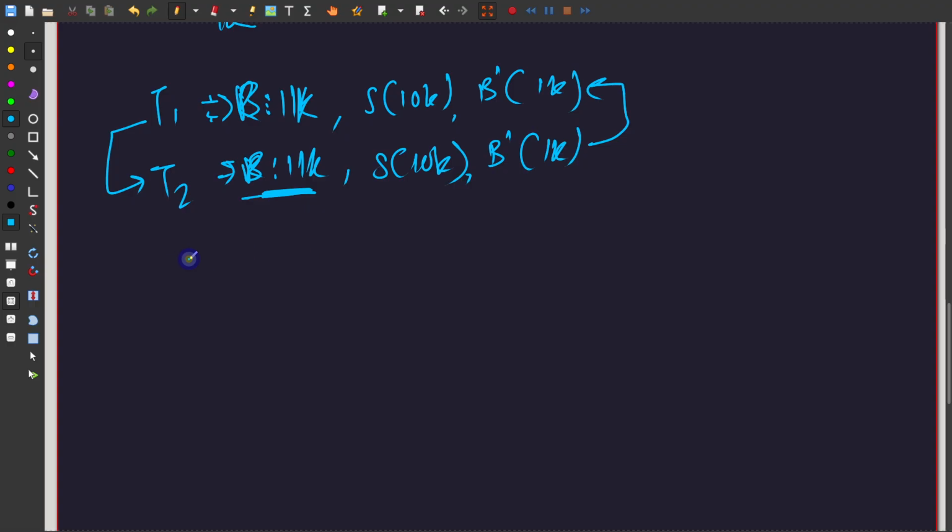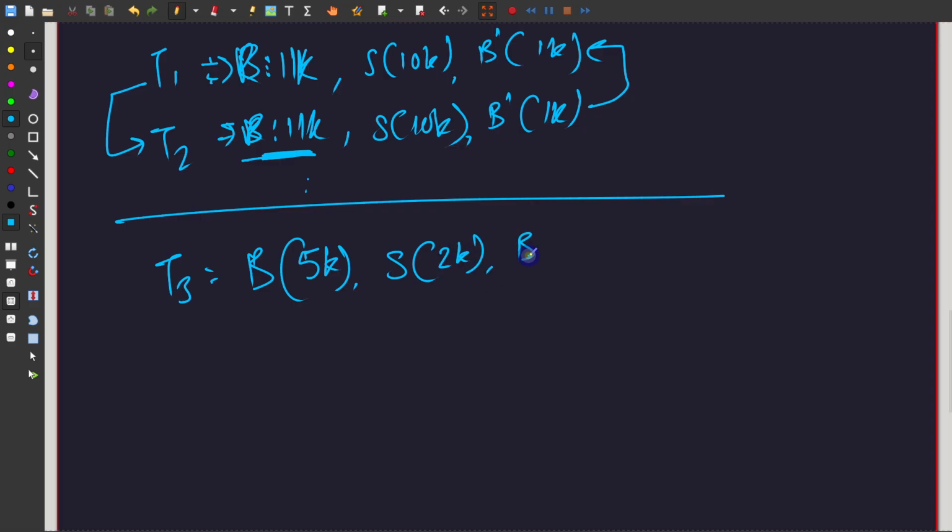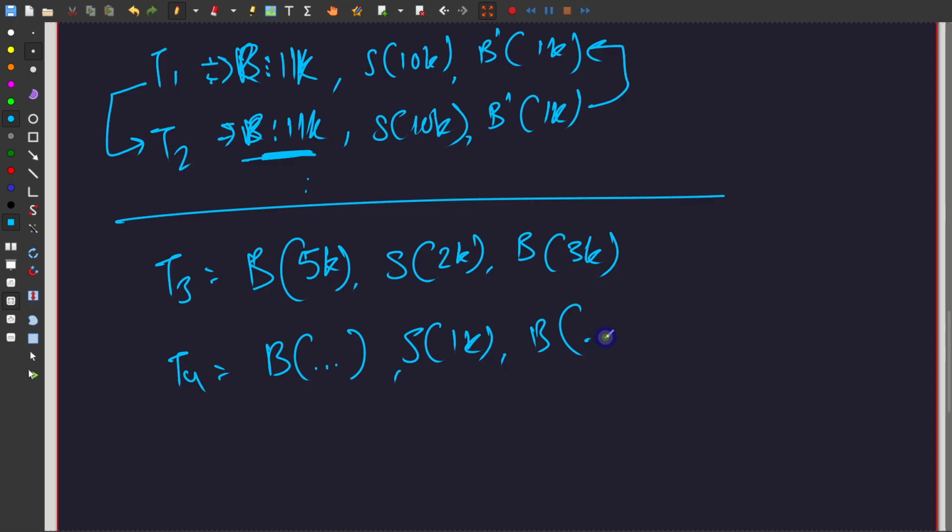Let me give a counter example, right? So let's consider transaction 3 where you have a balance of 5k, you send let's say 2k, and you are left with a balance of 3k. Let's say now you also have a transaction 4 where you have a balance of whatever it is, and you are sending 1k, and you are left with a balance of whatever you had minus 1k. Assume something like that, right? I'm not writing the exact values because I want to sort of show something.